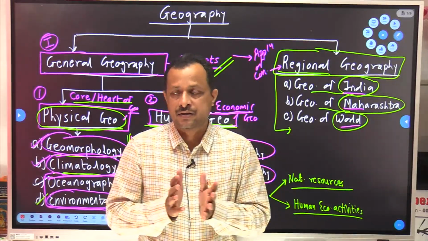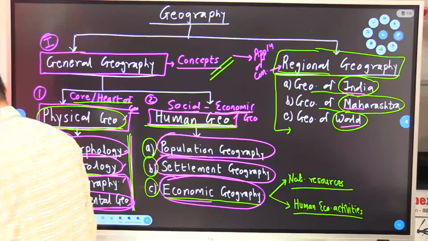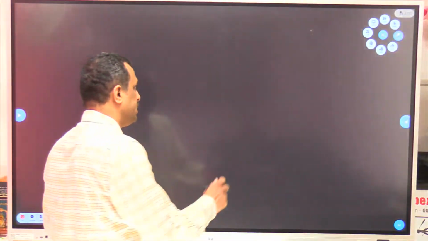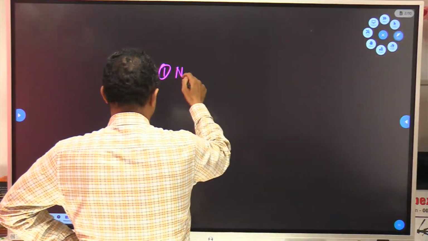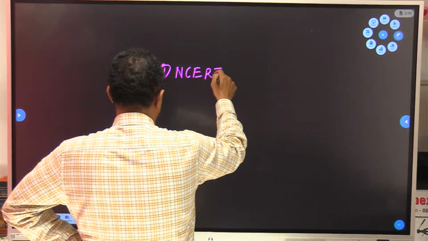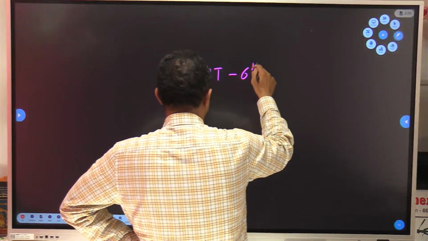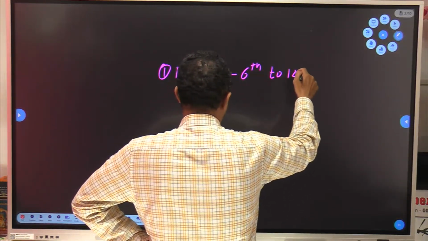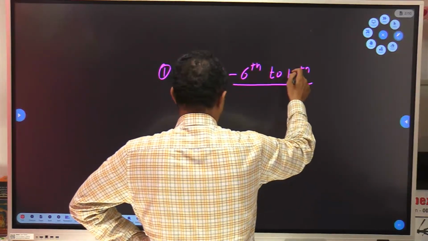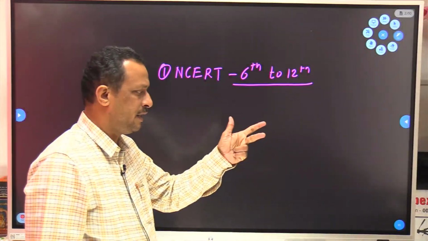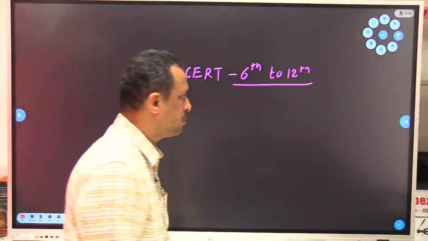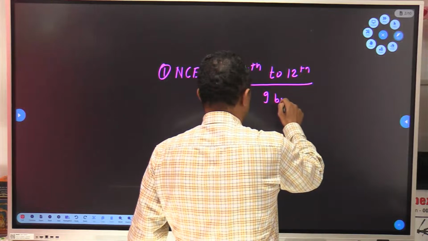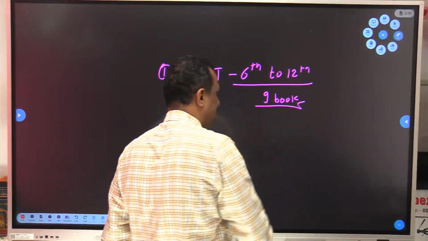Now while studying this thing, what source material, what study material we have to follow? The study material which we need to use includes what? The first and the most important basic thing, NCERT, 6th to 12th. So total there are 6th, 7th, 8th, 9th, 10th, 5 books plus 11th to 12th 2. So total how many books will be there? 9 books are going to be there.